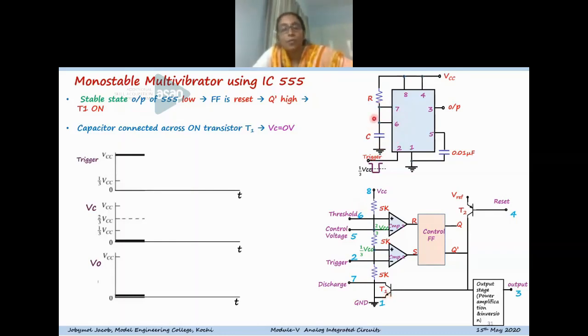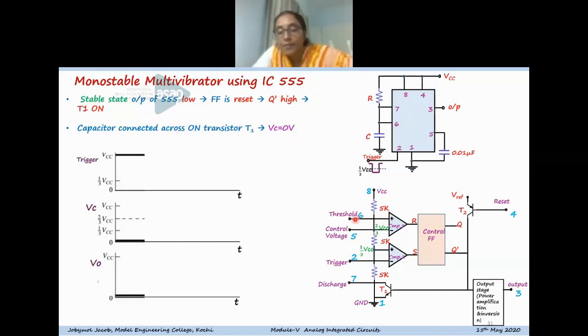So the capacitor voltage will remain at 0, and that voltage is connected to pin 6. So this point sees a 0 voltage.